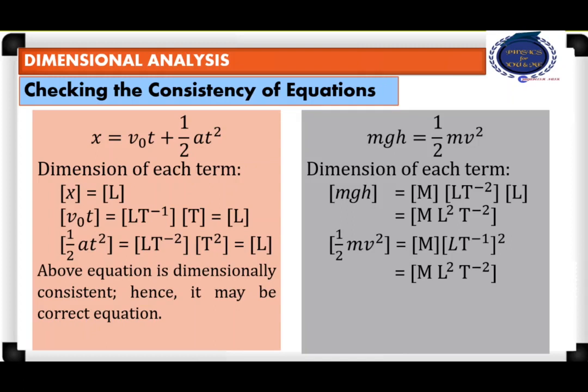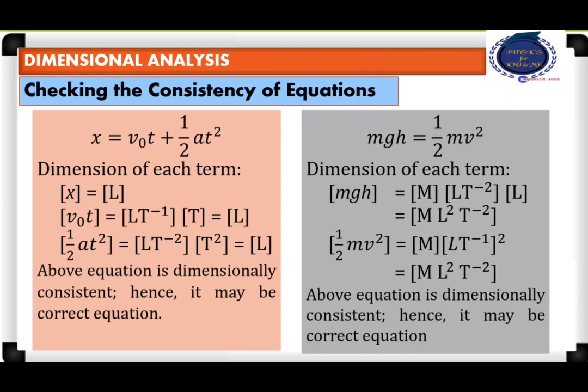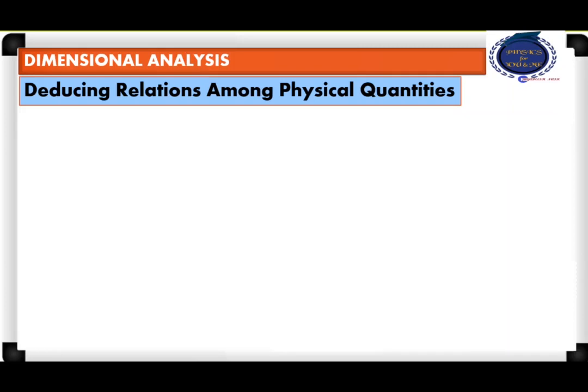Therefore, both the terms have the same dimension. It is dimensionally consistent. Therefore, it may be a correct equation. Another application of dimensional analysis is deducing relation among physical quantities. Let us understand this with the help of an example.